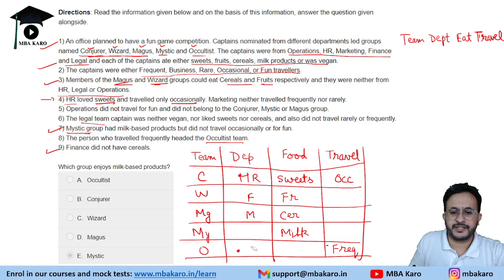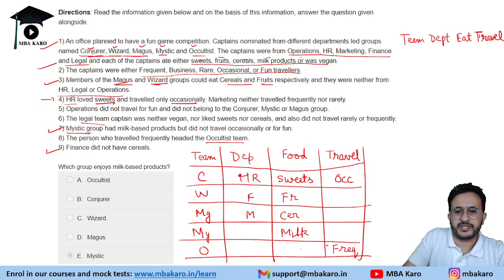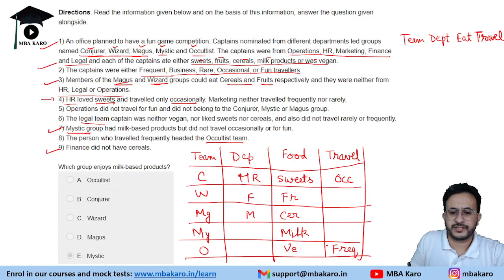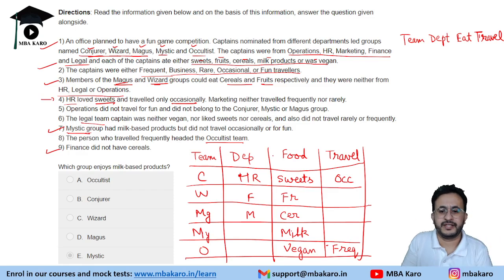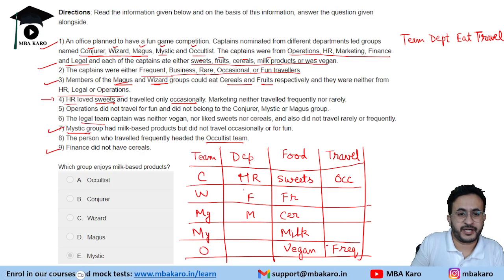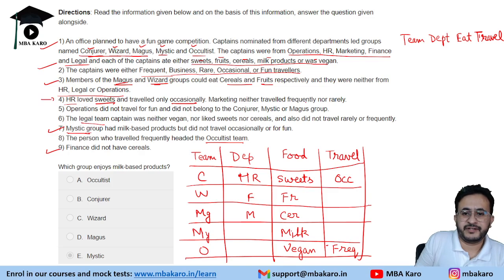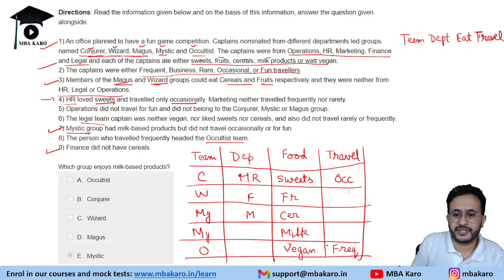Now we have filled the food items of 4. So the last one is sweets, fruits, cereals, milk product, vegan. So this is vegan. So food items are done. Next is travel and department. Marketing neither traveled frequently nor rarely. So it is not rare.